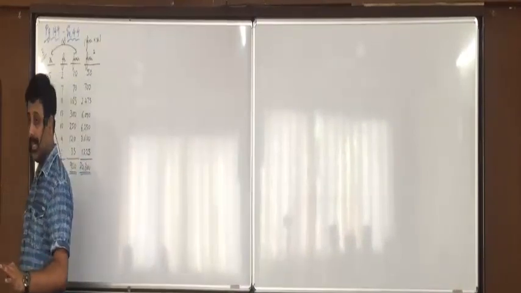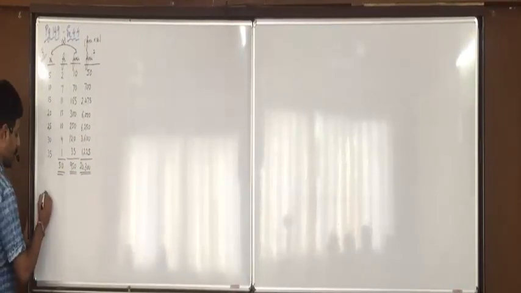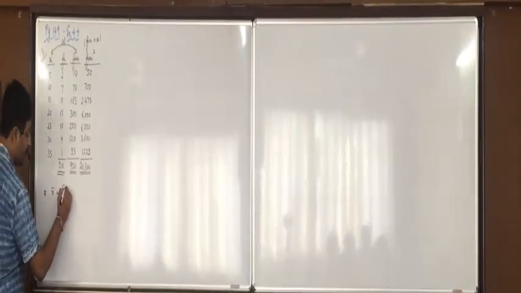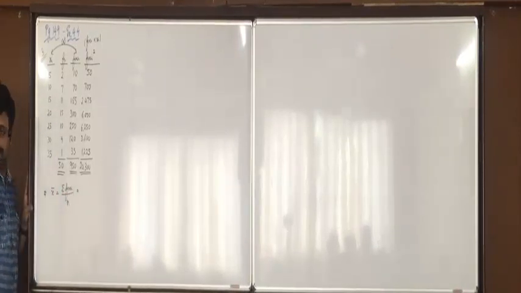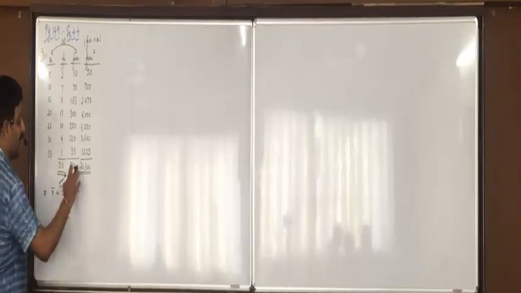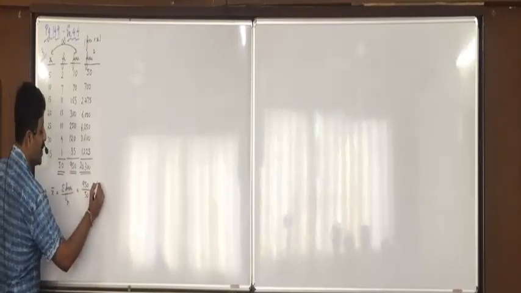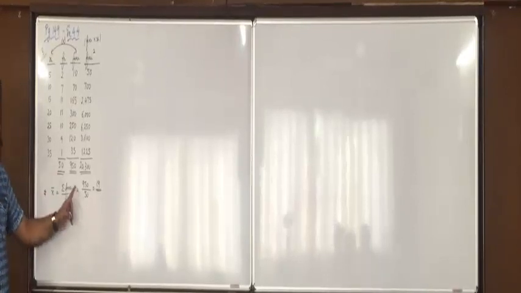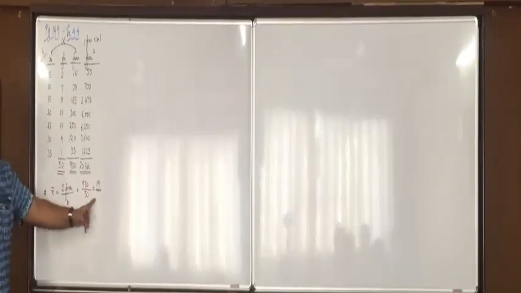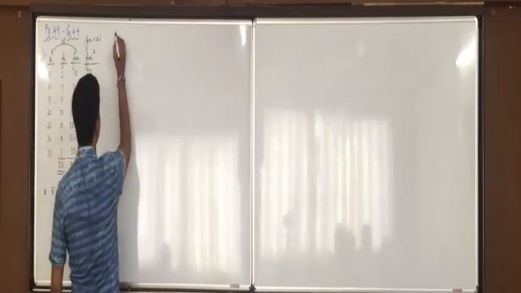Coefficient of standard deviation. First we will have to find X bar. Then X bar equals sigma Fixi upon n. What is sigma Fixi? 950 upon n, 50, so 19. N is the total of Fi, that is 50. So sigma Fixi 950 upon n 50, that is 19. Any doubts in this? Now we need the standard deviation.